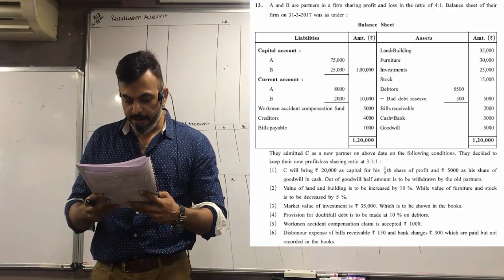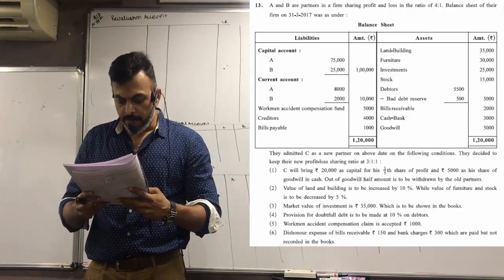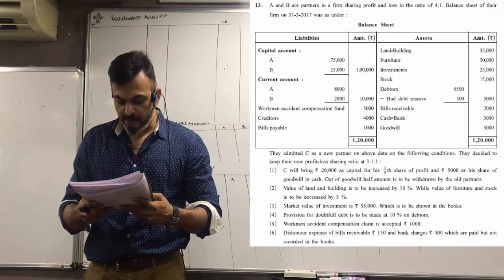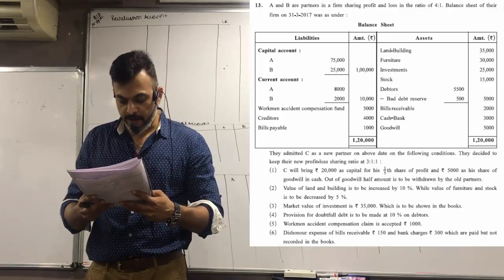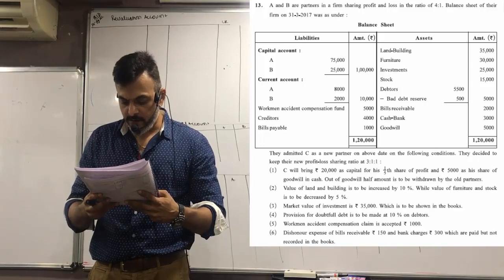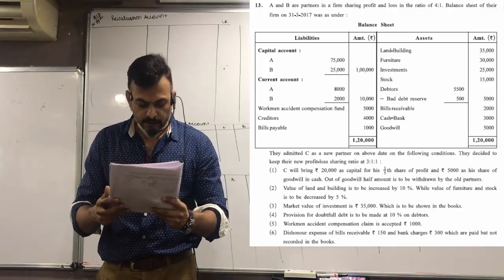Value of land and building, tick karo, land and building, furniture, stock, investment, bad debt reserve, workman accident compensation claim. Now, dishonor expense of bill receivable 150 and bank charges 300 which are paid but not recorded in the books. So इसको अलग से treat करेंगे.